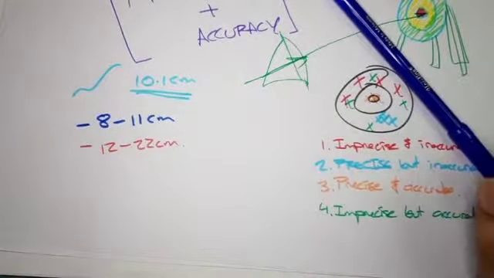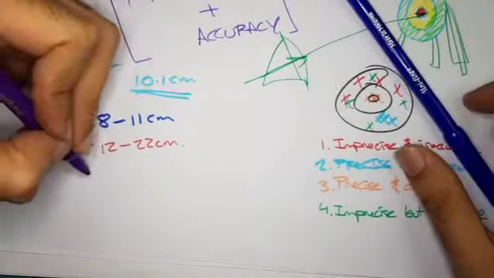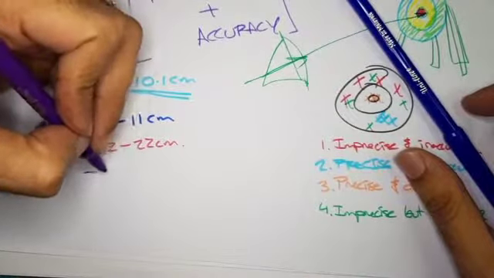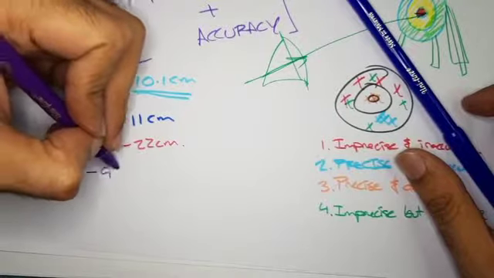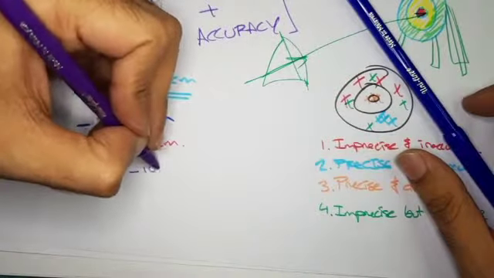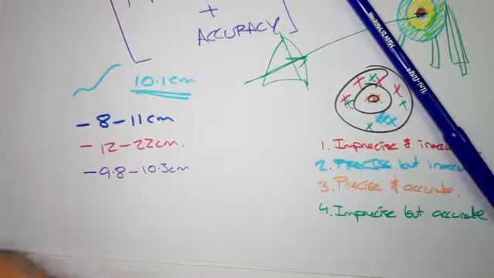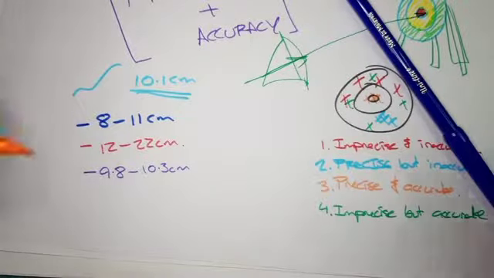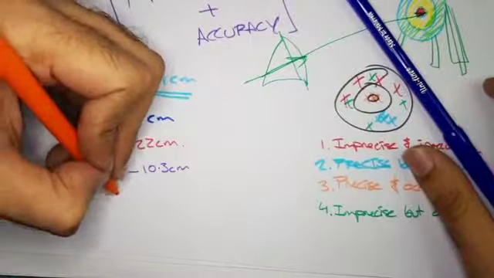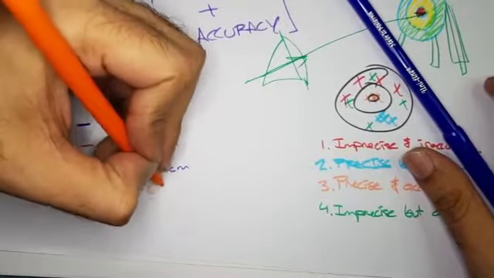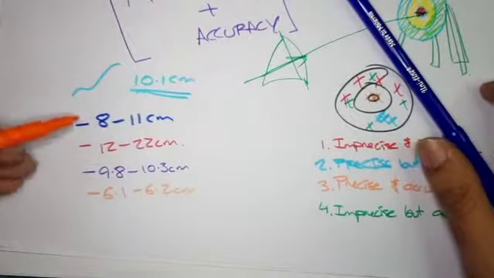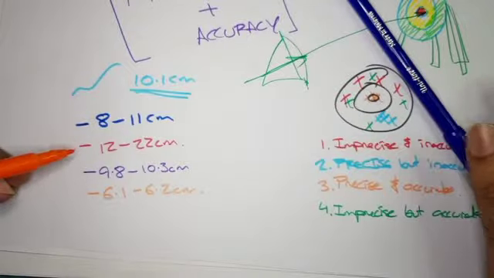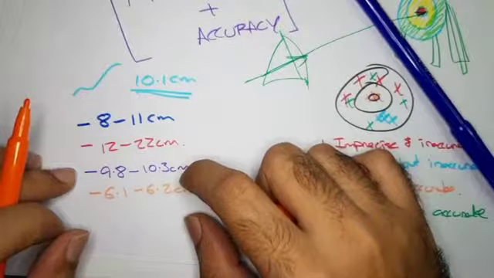Okay. Do you have any names in mind? And then say another group of students got 9.8 to say 10.3 centimeters, right? And we have these really smart bunch of kids who got say 6.1 to 6.2 centimeters, right? So these are different sets of values. So what do you think each one is here?